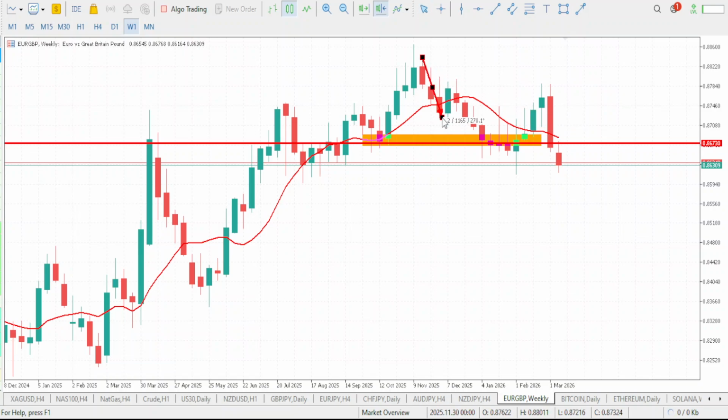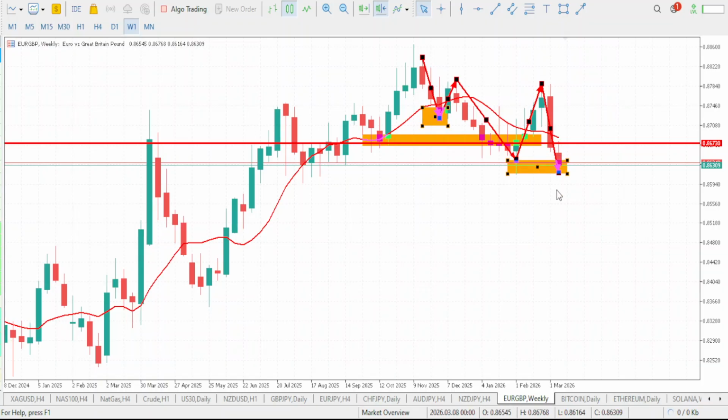Now this is our first low on EURGBP. Now here comes the lower high. EURGBP was able to give us some more drop to form a new lower low, which took out this previous low right here. Now here comes the lower high. Now the market has given us a lower high, what should we be expecting next on EURGBP? Of course, we should be expecting another drop that will form a new lower low. So that new lower low should take out this previous low, which is currently at an equal low right here.